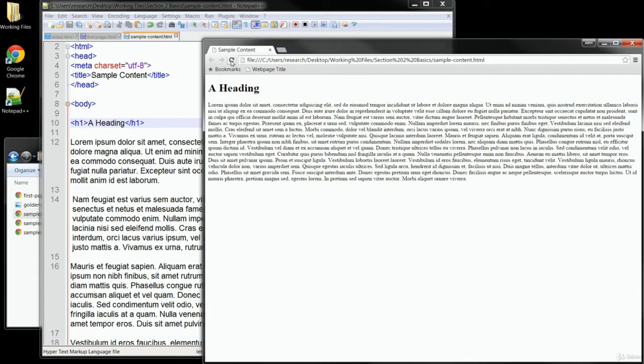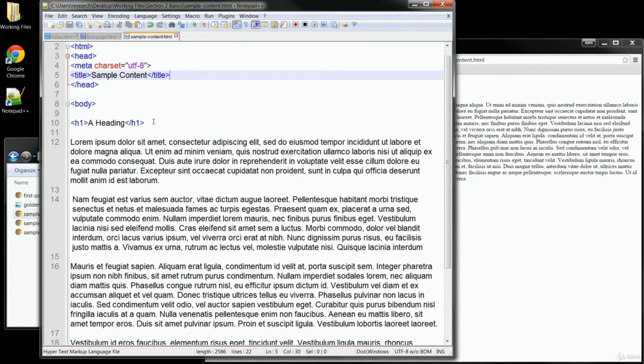Now we can clearly see the heading pulled out from the rest of the text. With the default H1 style, it's a larger size, and it's bolded, so it looks much more like a heading now. I mentioned that there are several other H tags that we can use here, so we can account for subheadings too. To try them out, I'll go back to my editor, and I'll just copy the H1 line that we created before. We have 6 H tags in total, so I'll just paste it in 5 more times.